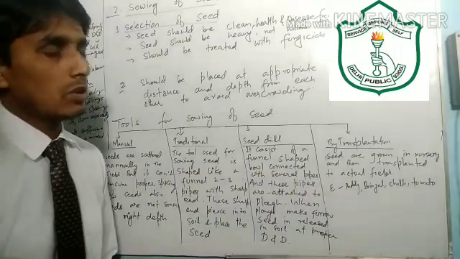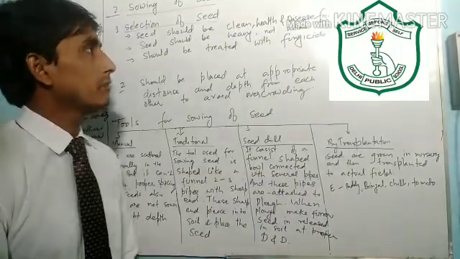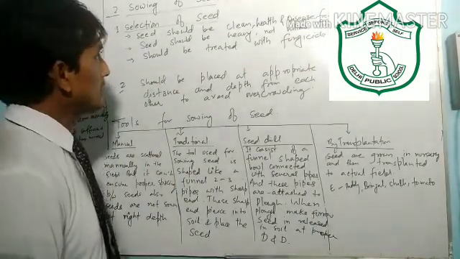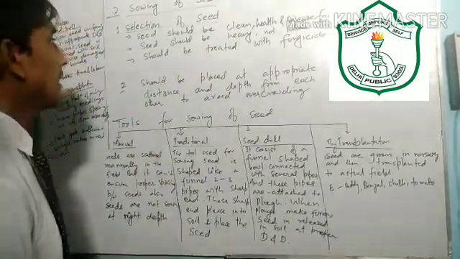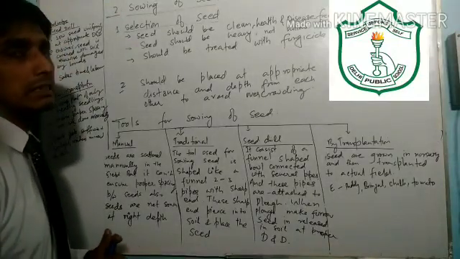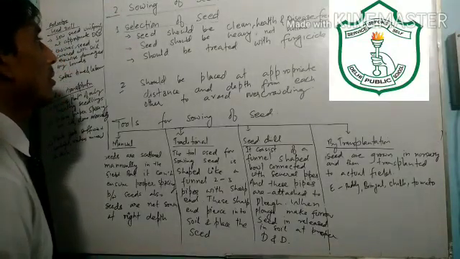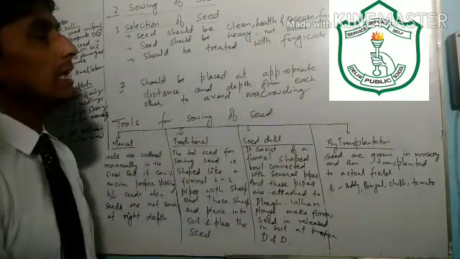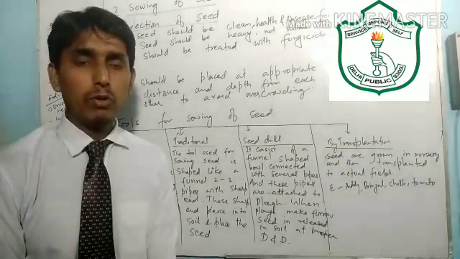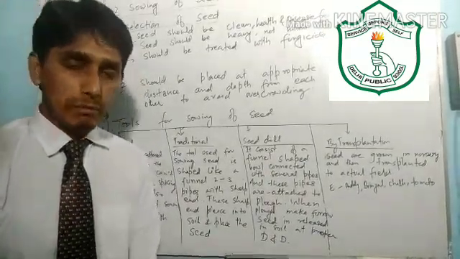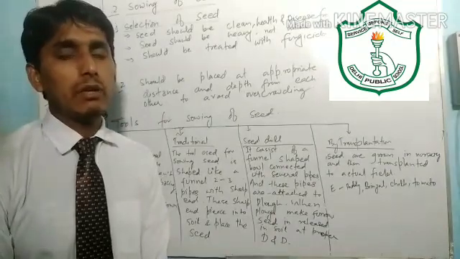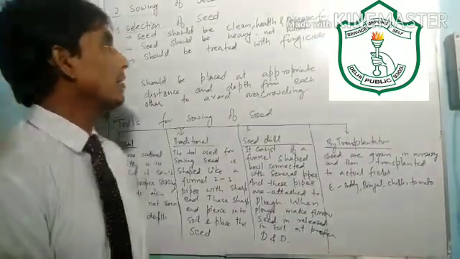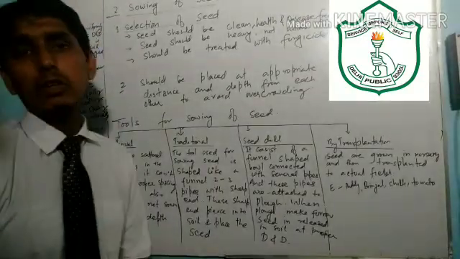First of all, in sowing of seed, we go through the process of selection of seed. Selection of seed is very vital, because after all these are the seeds which give us the crop. In the selection of seed, seeds should be clean, healthy and disease free. Before sowing, we make sure that the seed we are going to sow is clean, healthy and disease free. And also seed should be heavy, not hollow.